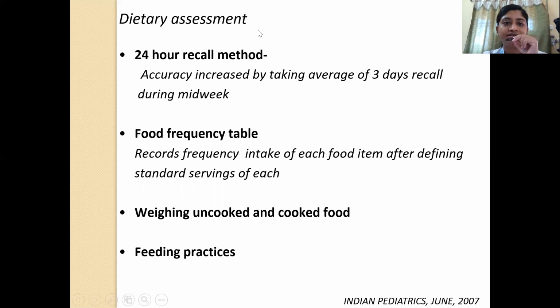So how do we do a dietary assessment? By the 24-hour recall method. Accuracy is increased if you take an average of 3 days' recall during midweek, and this happens to be the most appropriate method when you assess the dietary intake in a child with PEM. There is another method called the food frequency table, where you just record the frequency of intake of each food item after defining standard servings of each. Also, you can do it by weighing the uncooked and cooked food, but needless to say, it's a cumbersome method, and also by asking about the detailed feeding practices. Among all these, it is the 24-hour recall method which is the most accurate.